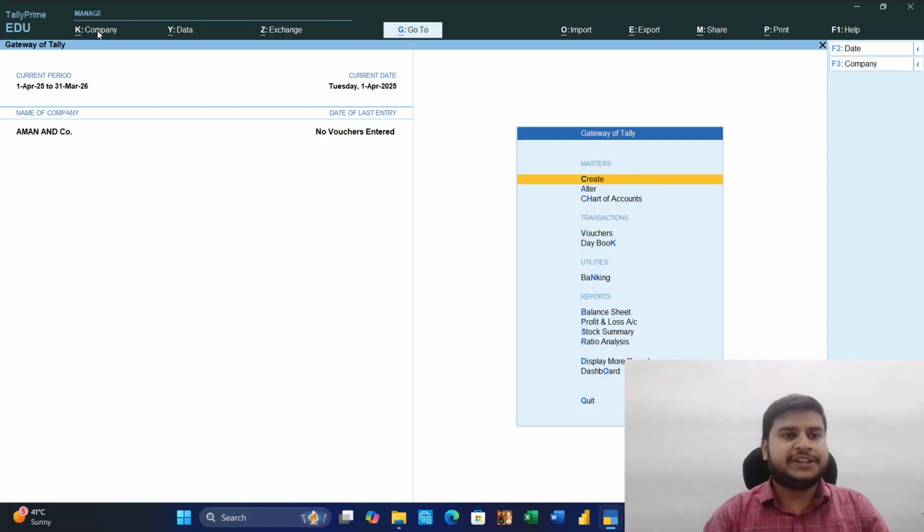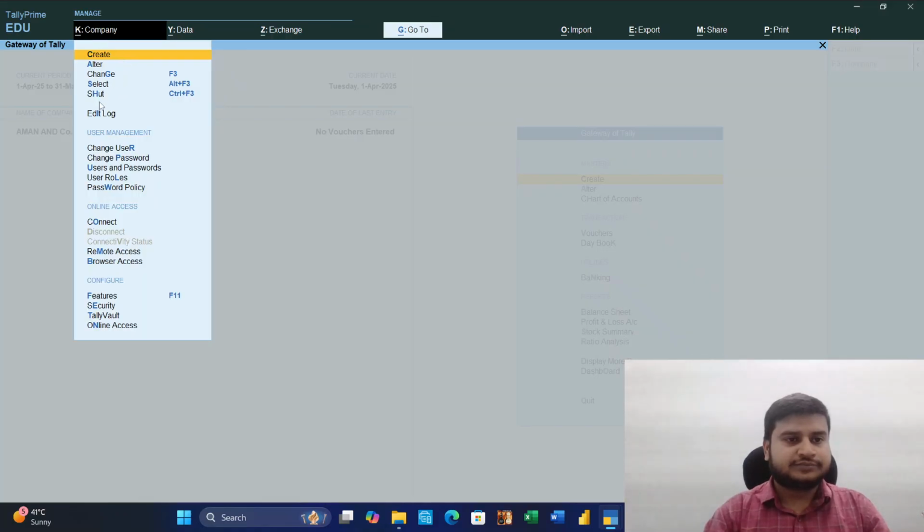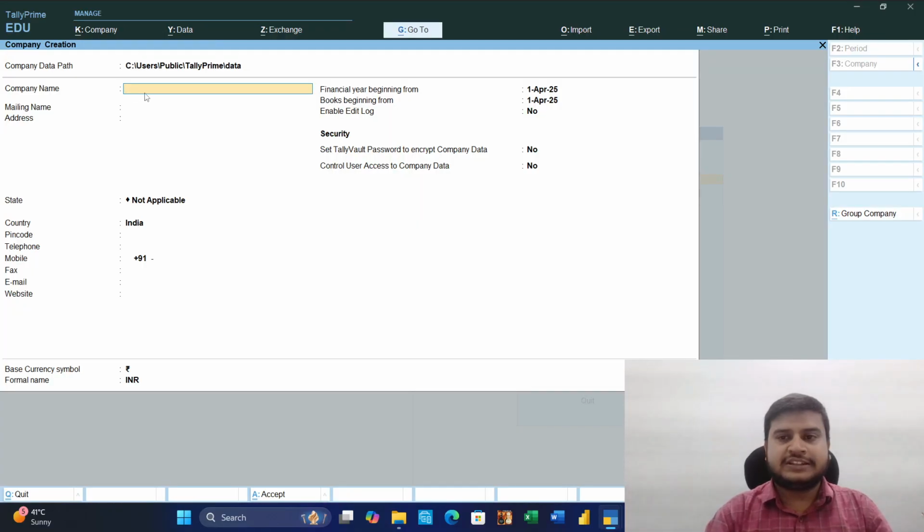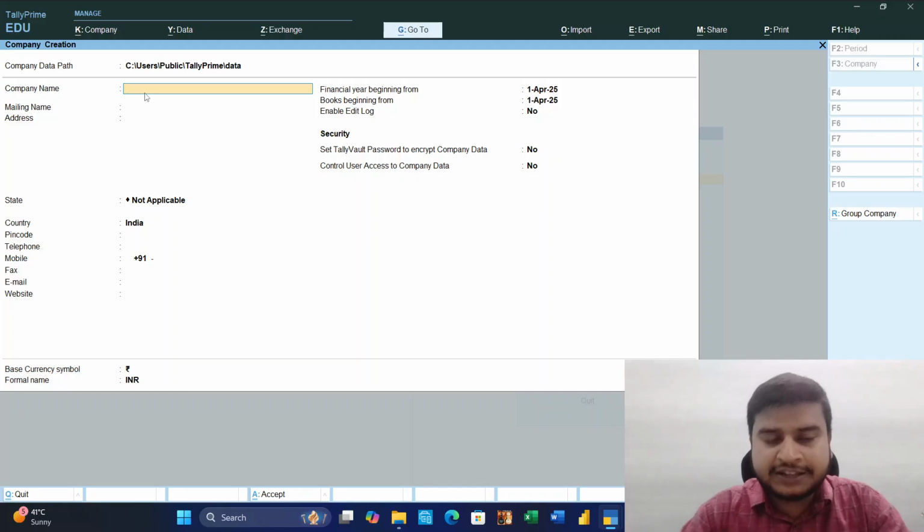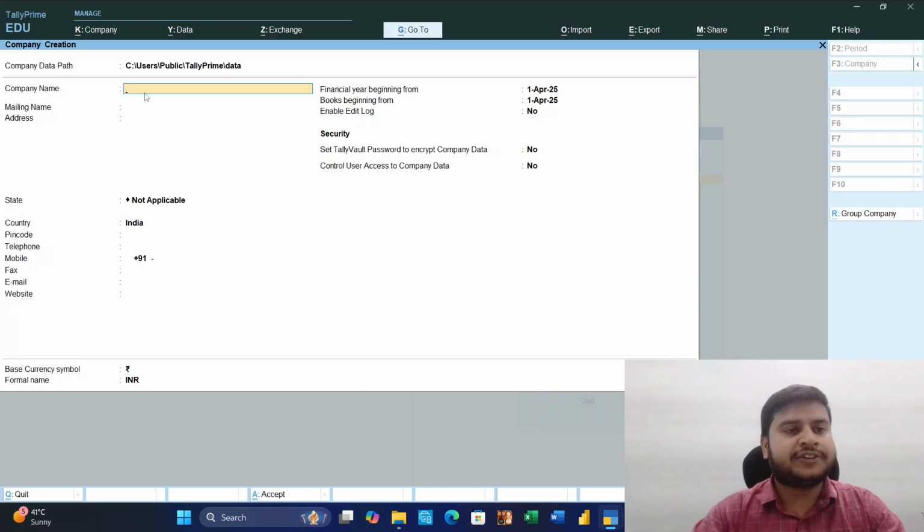I am already in a company, so I will choose the option Create. So we are creating a new company. First of all, you can see the company data path. Data path shows us where our data is stored, where our file is stored.